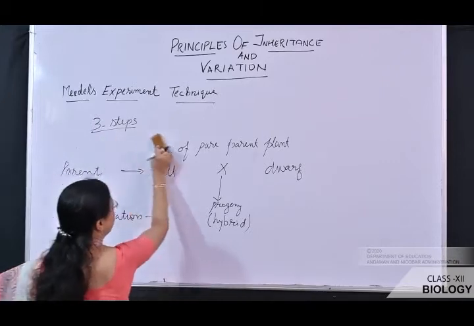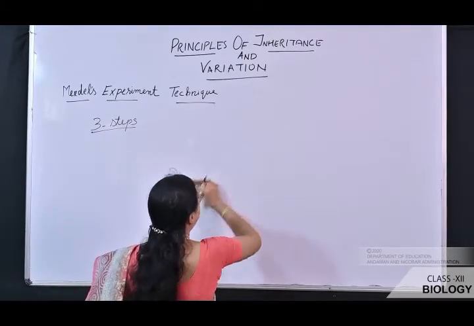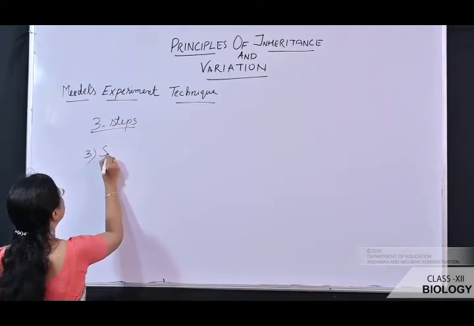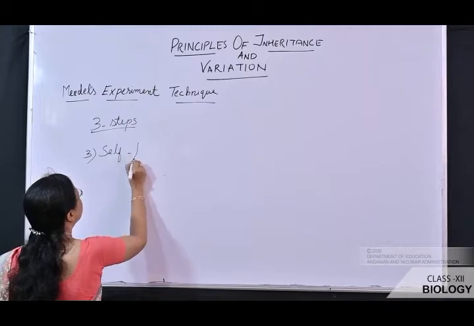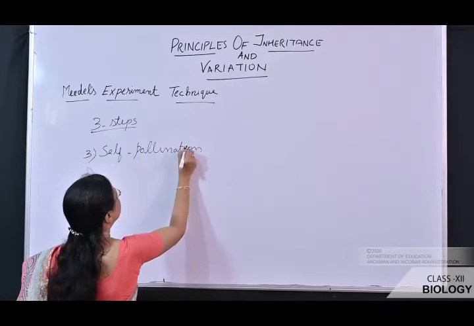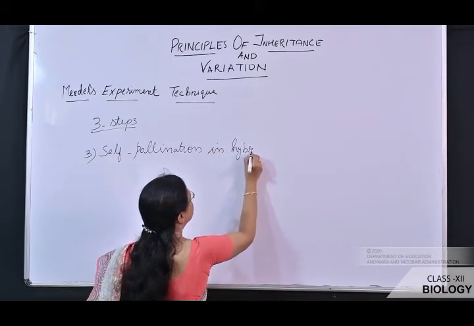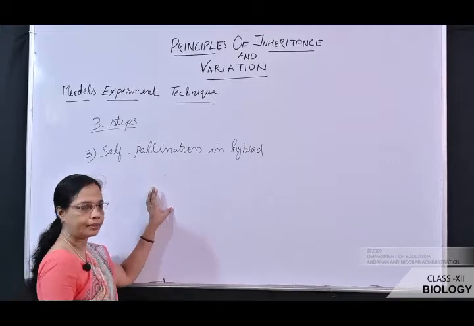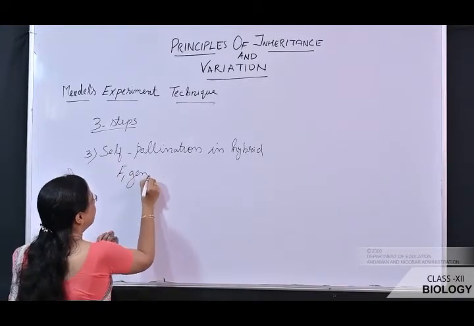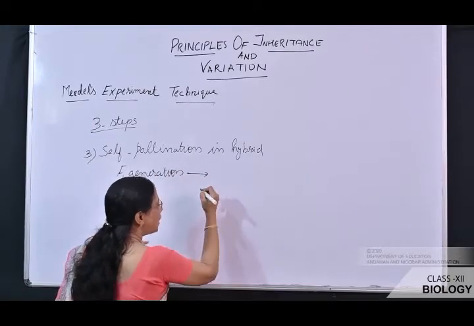Now the third step. What is the third step? Third step is self-pollination in hybrid. So we got a hybrid plant, in F1 generation. That hybrid plant is self-pollinated.